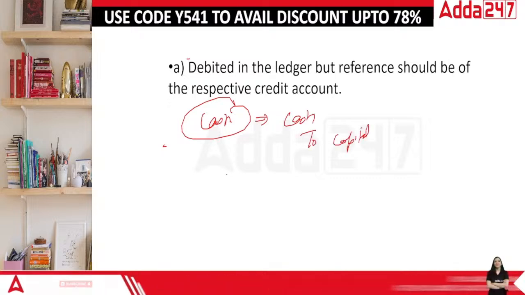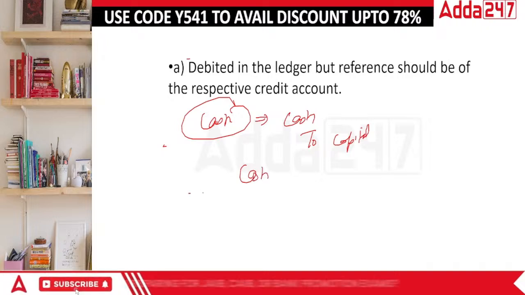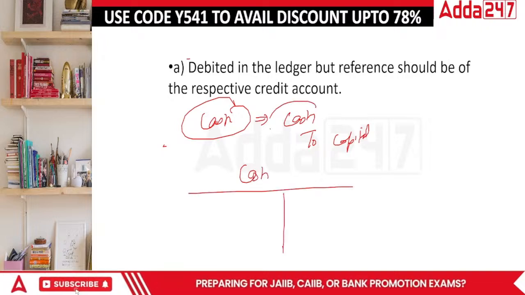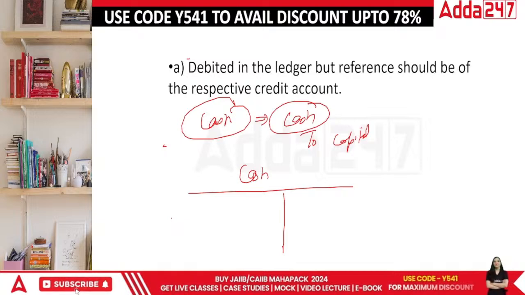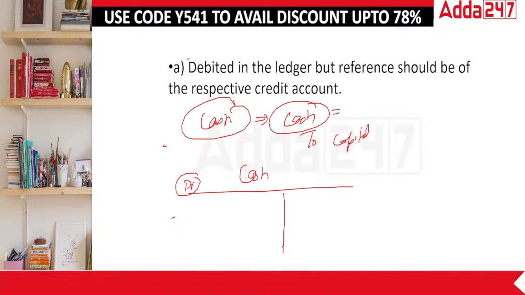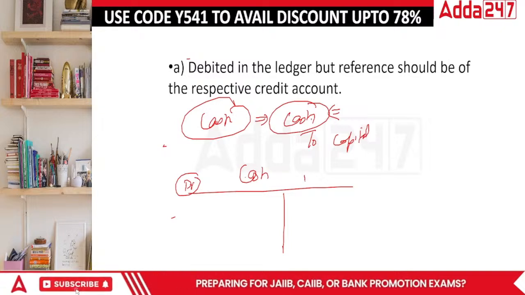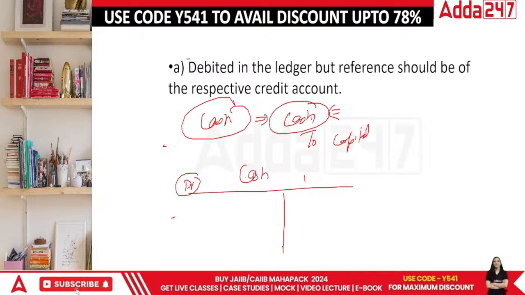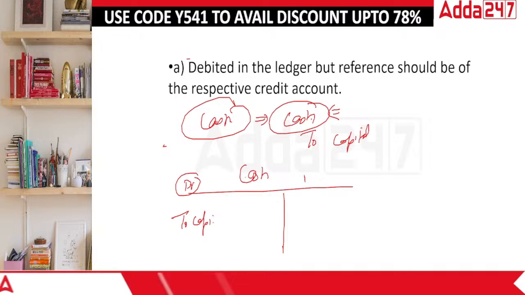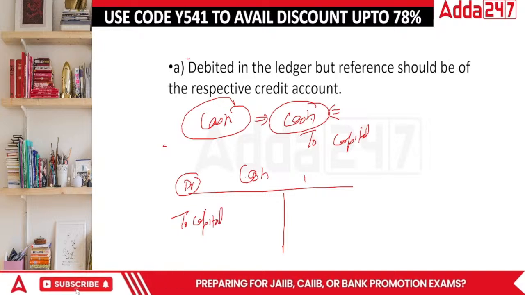In the ledger of cash, you have this cash, so you write it here because it is on the debit side. Cash has to be noticed now. Who will testify cash is on the debit side? Someone has to tell that yes, I know that the cash was on the debit side. That was capital. So in this case, the reference is of credit side, but the general thing is of debit nature.